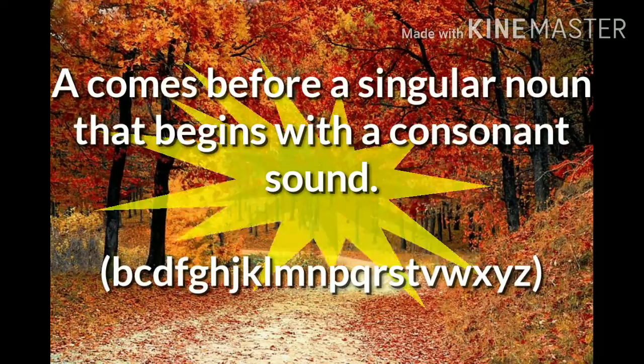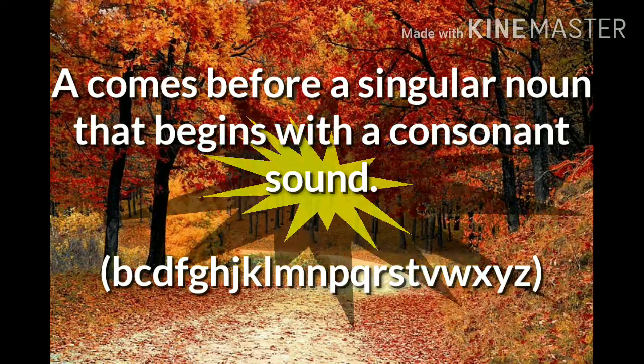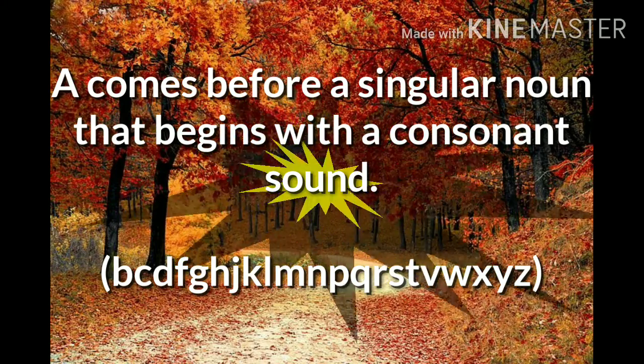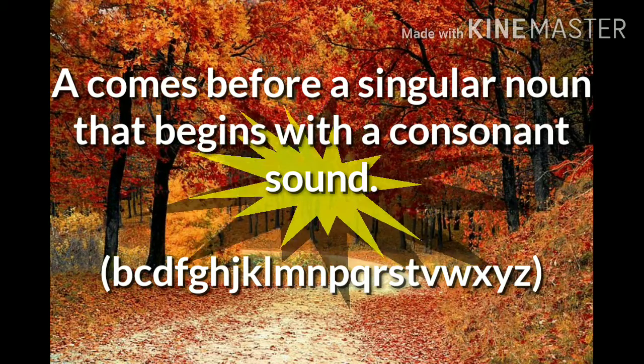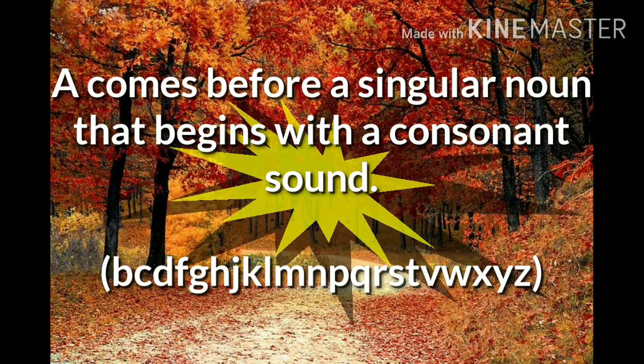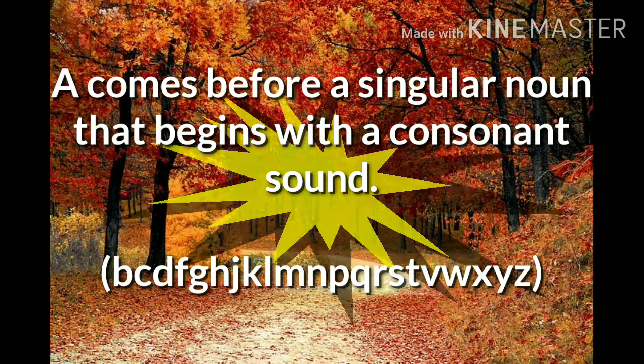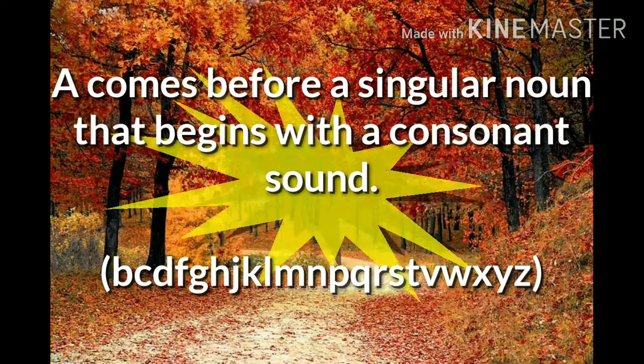A comes before a singular noun that begins with a consonant sound: B, C, D, F, G, H, J, K, L, M, N, P, Q, R, S, T, V, W, X, Y, Z. There are 21 consonants in English.